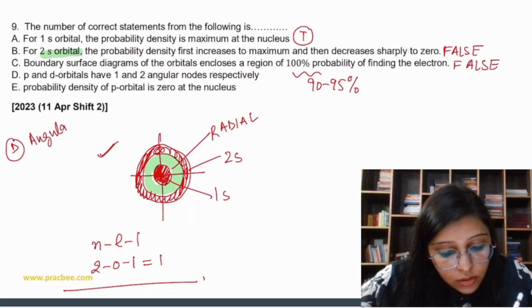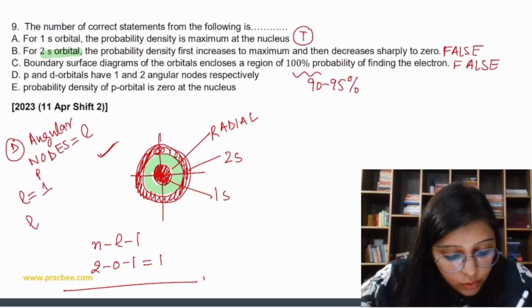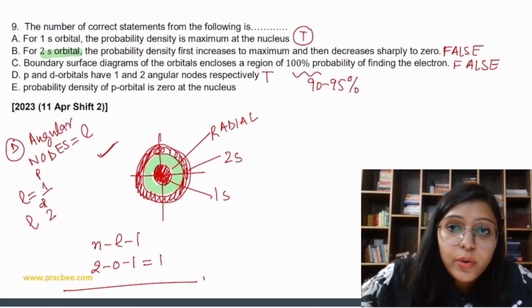Angular nodes is equal to L. So the value of L for p is 1, so angular node is 1. The value of L for d is 2, so angular nodes is 2. So this is true. Probability density of p orbital is 0 at the nucleus.